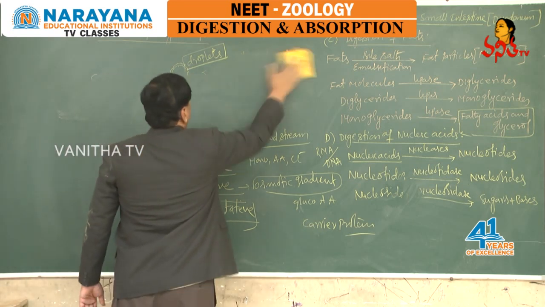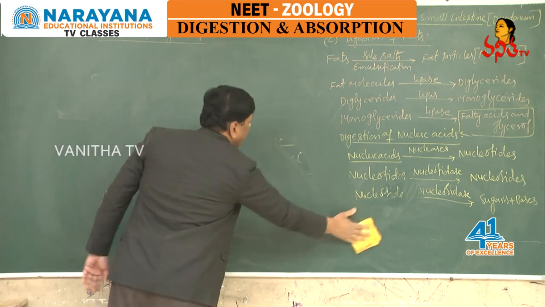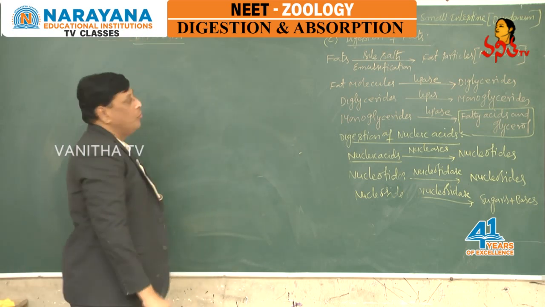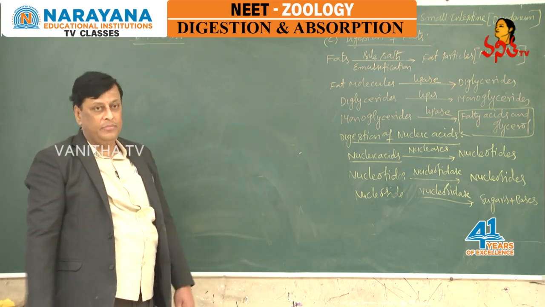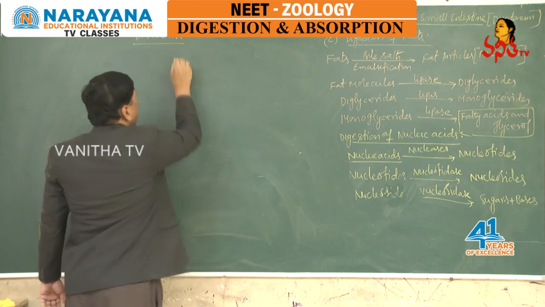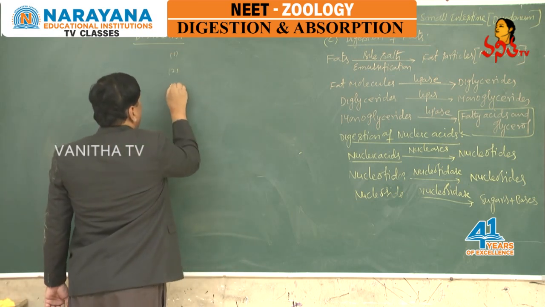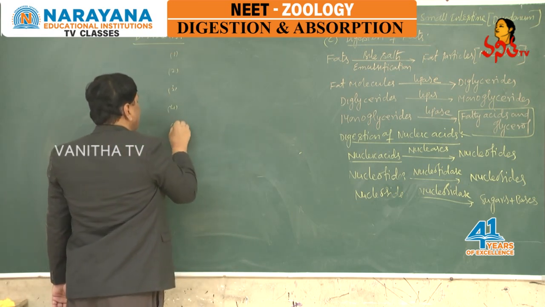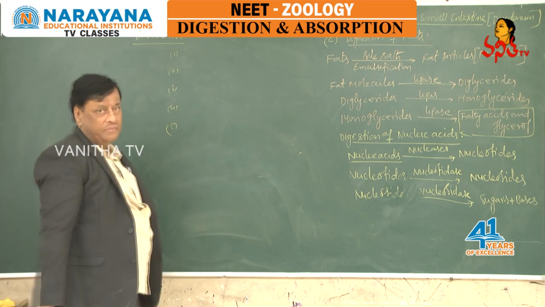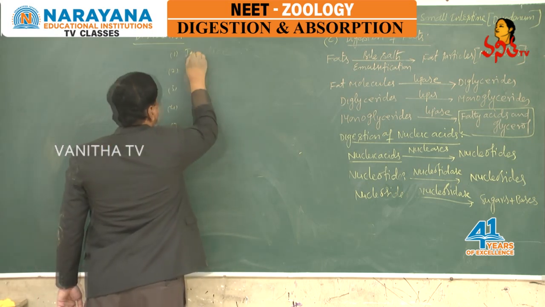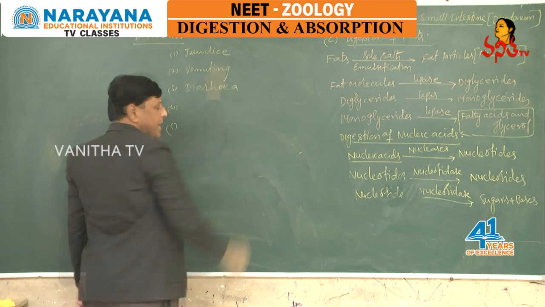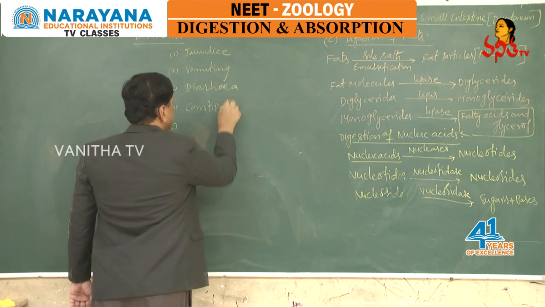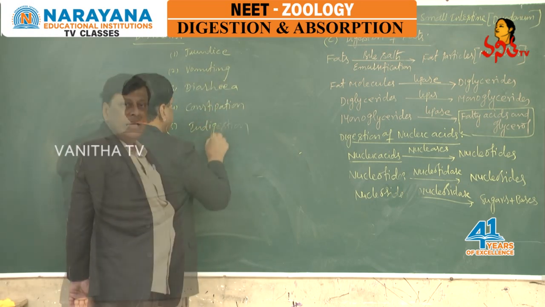Now, one more topic we have to see here is the disorders of the alimentary canal and digestion. We come across many disorders: jaundice, vomiting, diarrhea, constipation and indigestion.